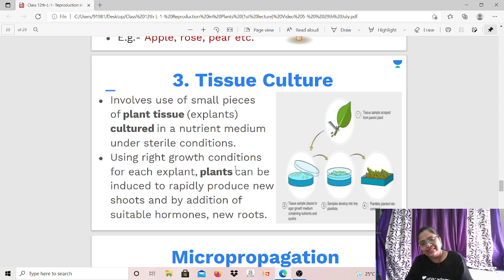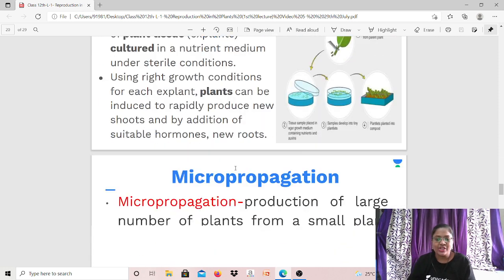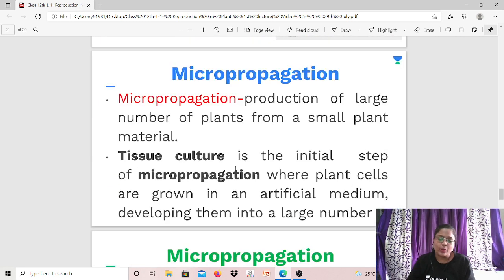I hope it's clear. Let's move on to micropropagation. Now, micropropagation, it's a production of large number of plants from a small plant material. Right? It is production of large number of plants. You produce a lot of plants from a small plant material. That is called micropropagation.